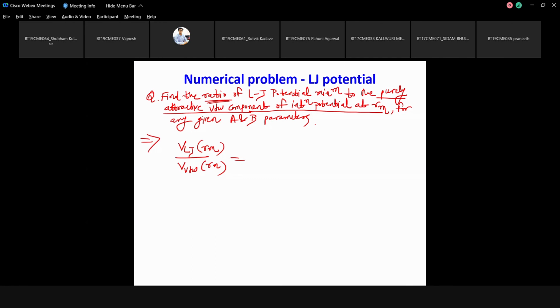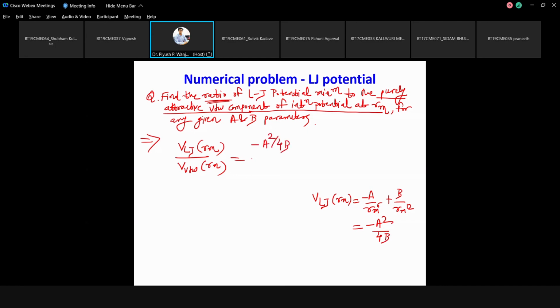Minus a square by 4b. So earlier we have evaluated this, right? V of Lj of Rm is equal to minus a by Rm power 6 plus b by Rm power 12. So in terms of A and B, I said if you don't calculate this earlier and it is asked later, you have to do this calculation again. So this becomes minus a square by 4b.